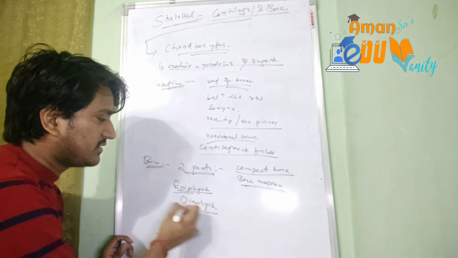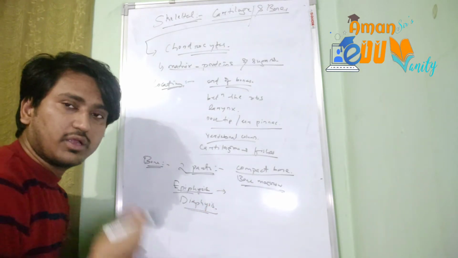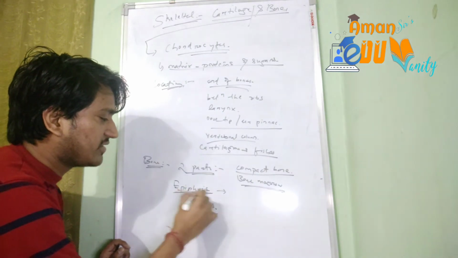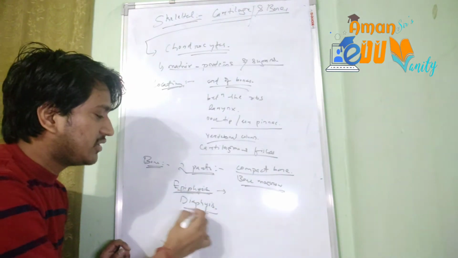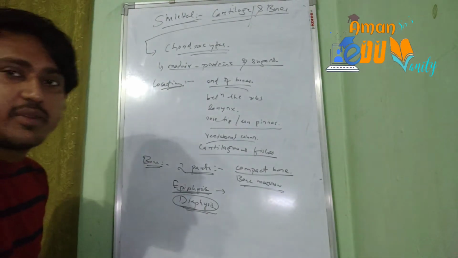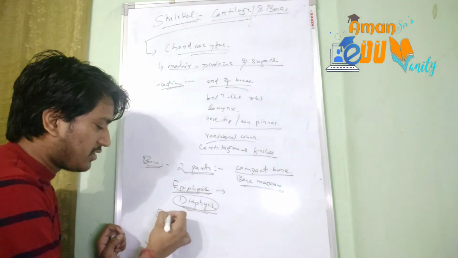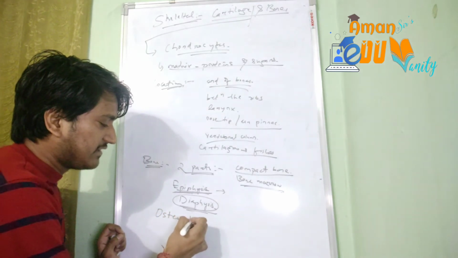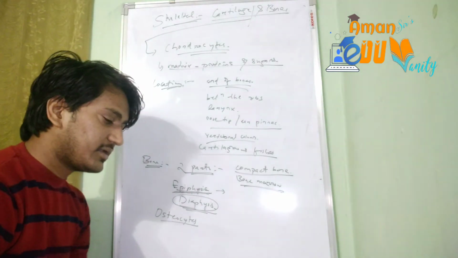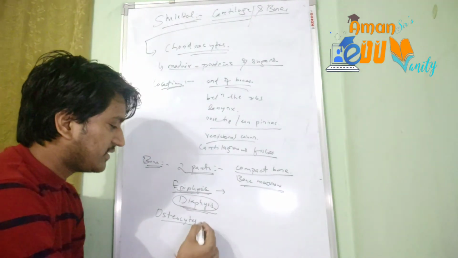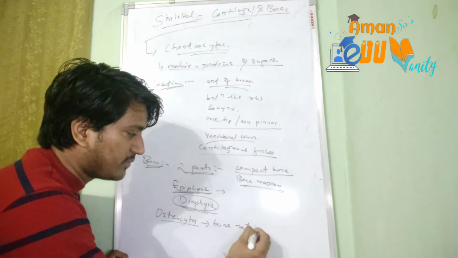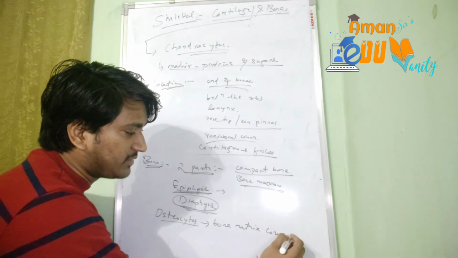So epiphysis is the outer region. Okay, जो long bones होते हैं उनके जो दो end parts होते हैं, those parts are known as the epiphysis and the central region is called the diaphysis of the bone. The bone is also made up of special kinds of cells called osteocytes. Like there were chondrocytes in the cartilage, similarly in the bone there are osteocytes, and these cells are present in the bone matrix of the compact bone.